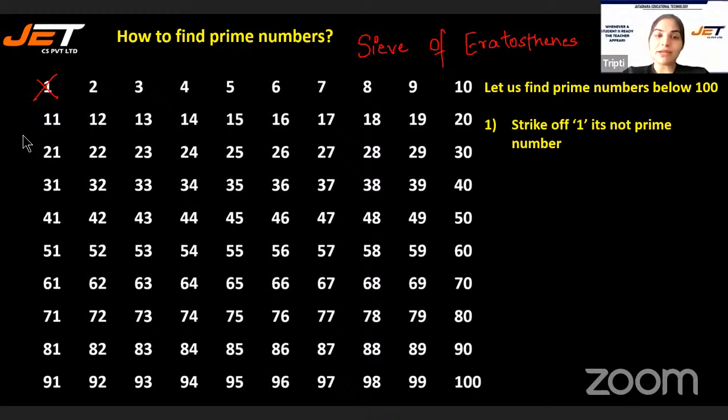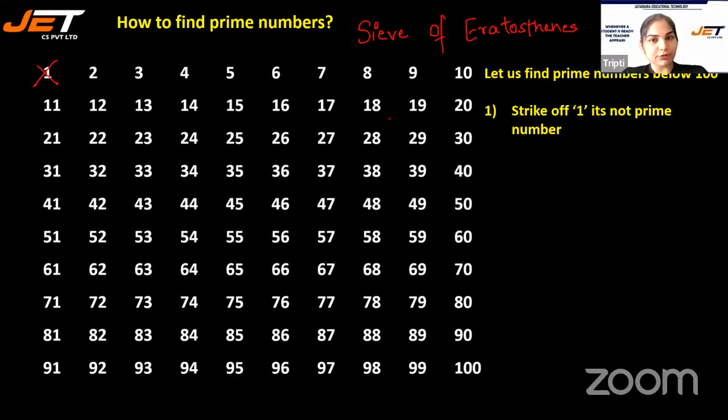Now, the next step: I told you that 2 is the only even prime number because after that, all are multiples of 2. So they are not prime numbers because they have more than 2 factors, 1, 2, and the number itself, right?